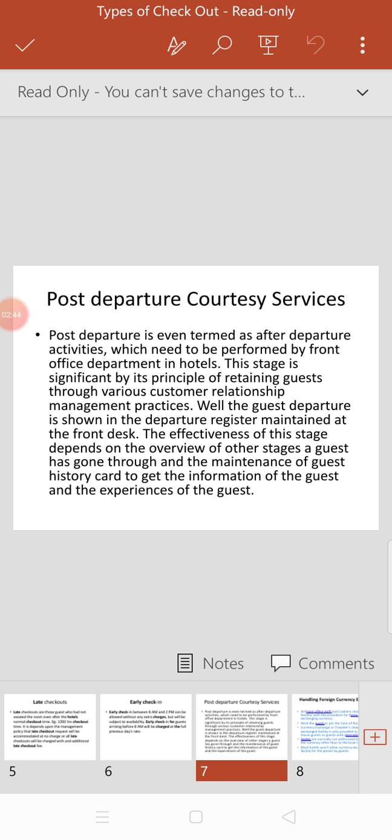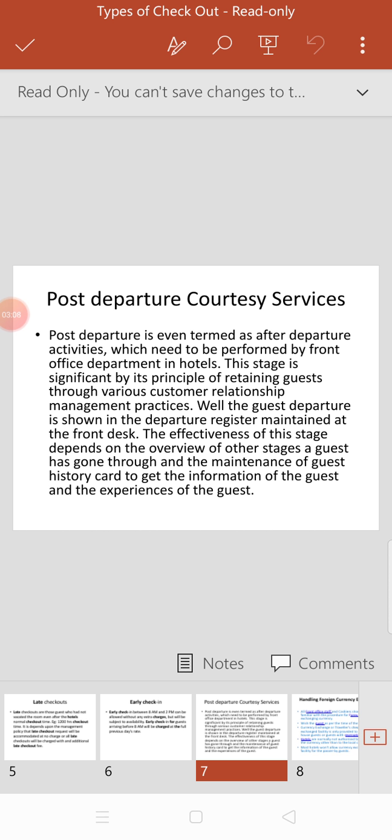The next topic is the post-departure courtesy charges. Post departure is termed as the after-departure activity, which needs to be performed by the front office department in the hotel. This stage is significant for its principle of returning guests through various customer relationship management practices.